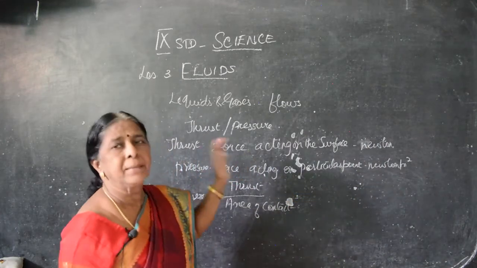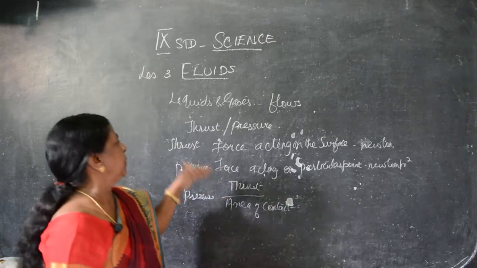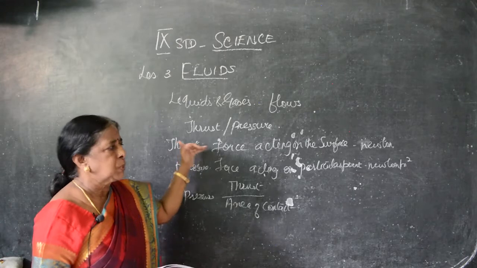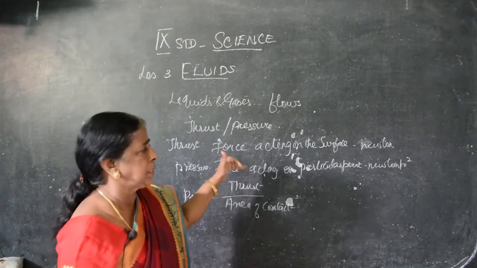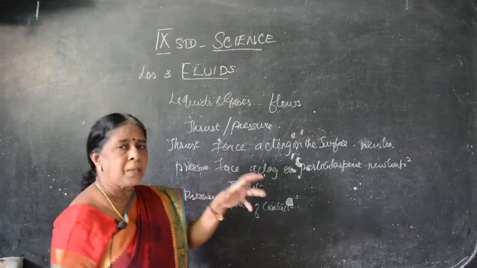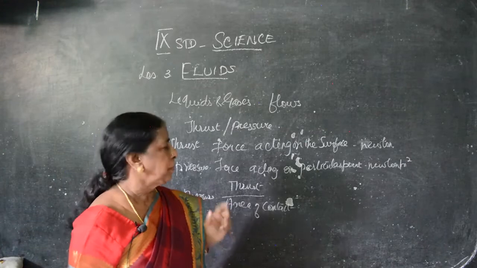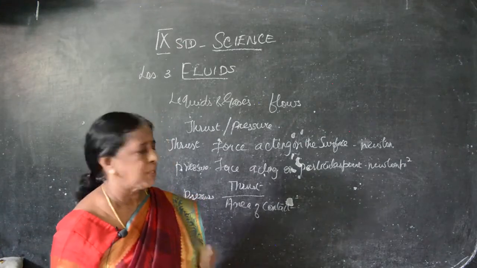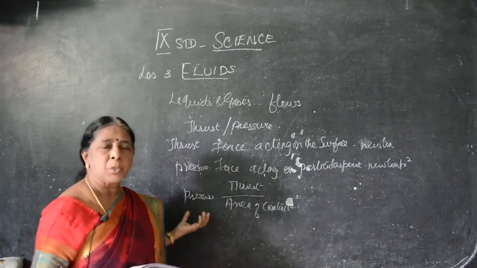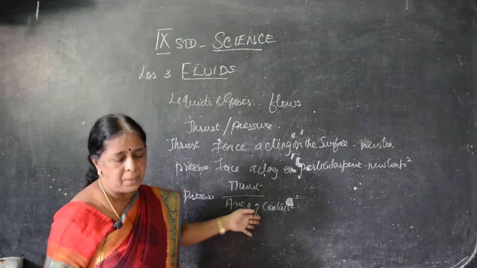So try to understand the lessons because we don't have direct contact. We have seen what is thrust: force acting on the entire surface is known as thrust, and its unit is Newton. Then force acting on a particular point is known as pressure, and its unit is Newton per meter squared. In short, pressure is equal to thrust divided by the area of contact.